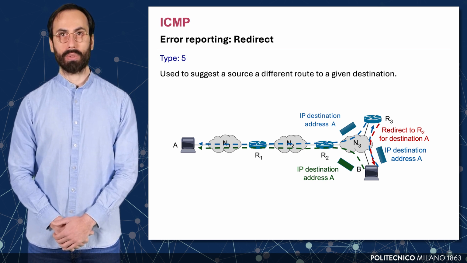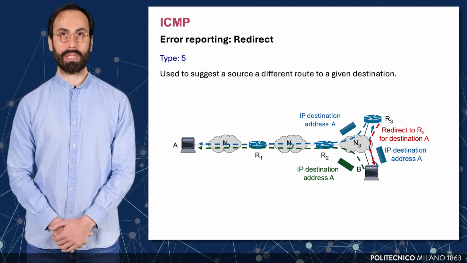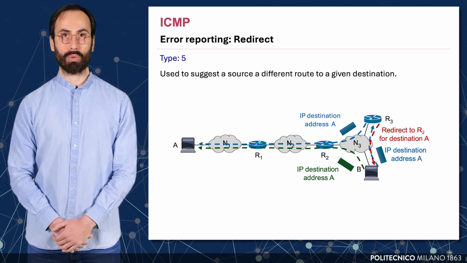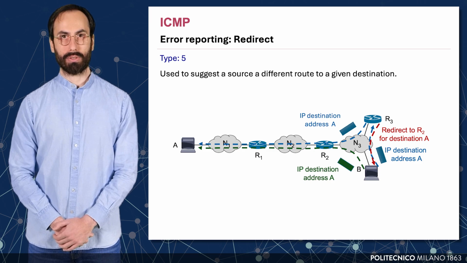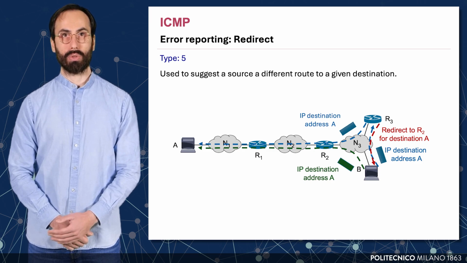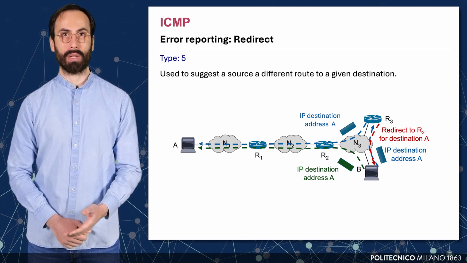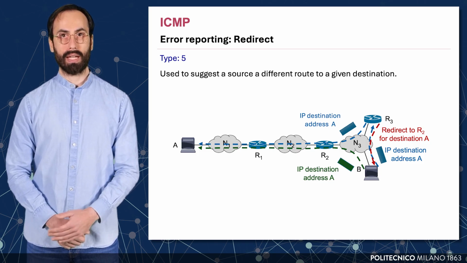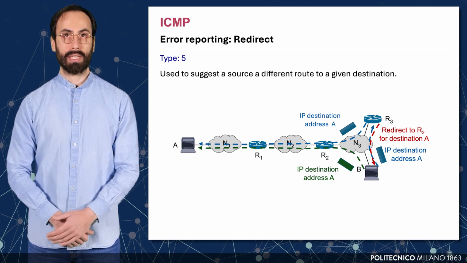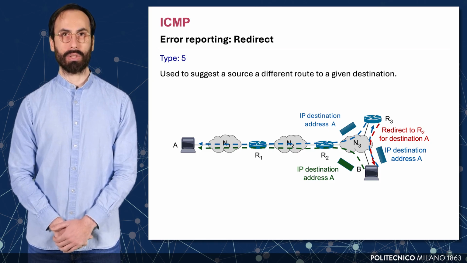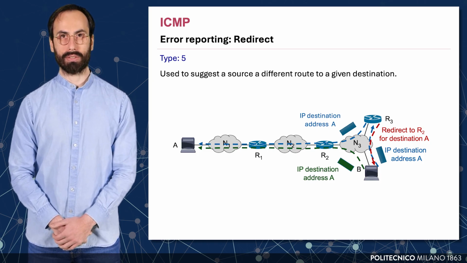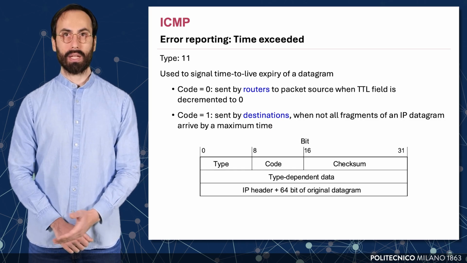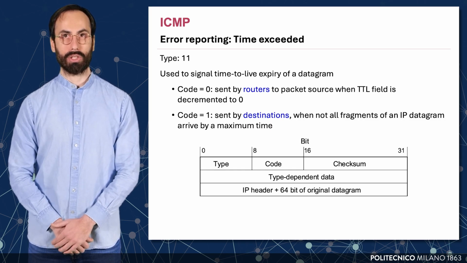So R3 forwards the packet to R2, but also sends an ICMP redirect message back to B, advising it to use R2 directly in future transmissions. This redirection helps reduce unnecessary hops and improves routing efficiency by dynamically informing hosts of better gateways. However, it's important to note that redirect messages are only sent under strict conditions to avoid security risks or routing loops.